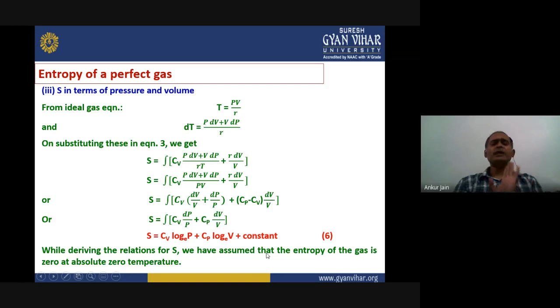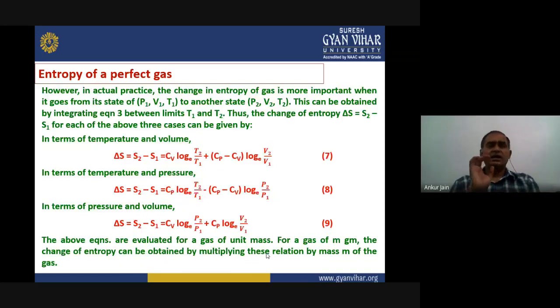Right? Now these are all the equations for a perfect gas. Now we have already assumed that the entropy of the gas is zero at absolute zero temperature. We have already assumed this during the derivation. Now in actual practice, the entropy of any particular system is not as important as the change in entropy of the gas.